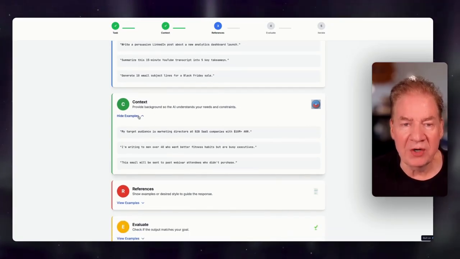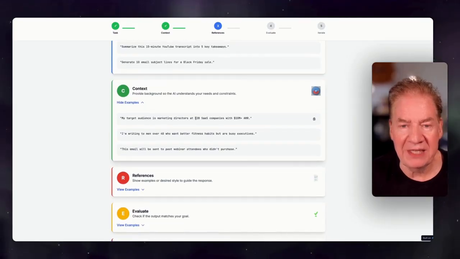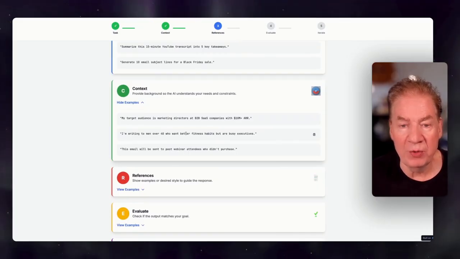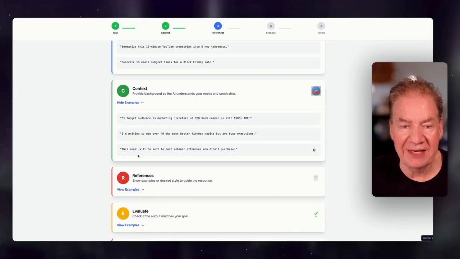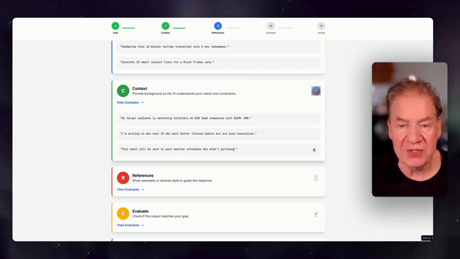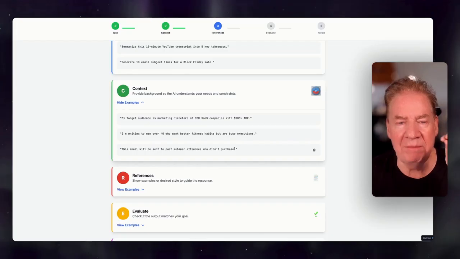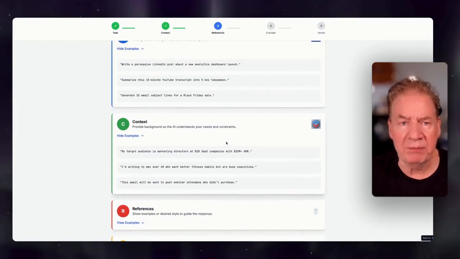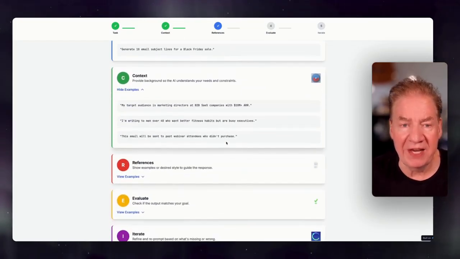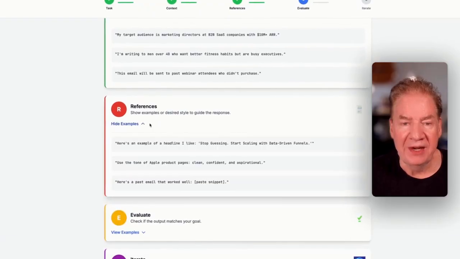Then I'll come in and talk about the context. And my target audience is marketing directors at B2B SaaS companies with 10 million ARR. I'm writing to men over 40 who want better fitness habits but are busy executives. This email will be sent to past webinar attendees who didn't purchase. So if you are thinking about writing better emails, a great place to start is, as I said, define the task, move into the context. But here's where it gets interesting.